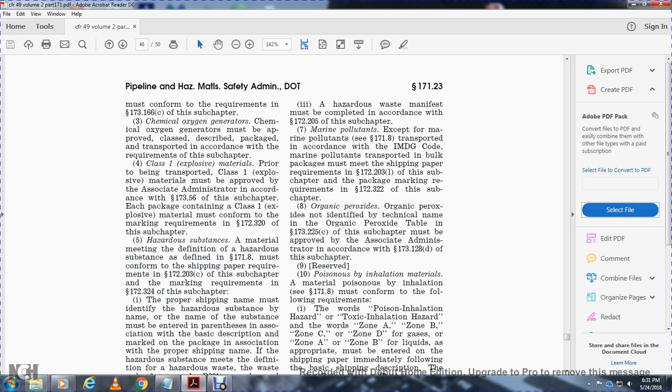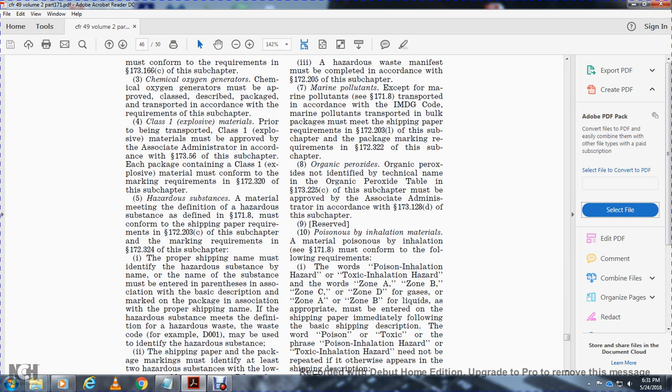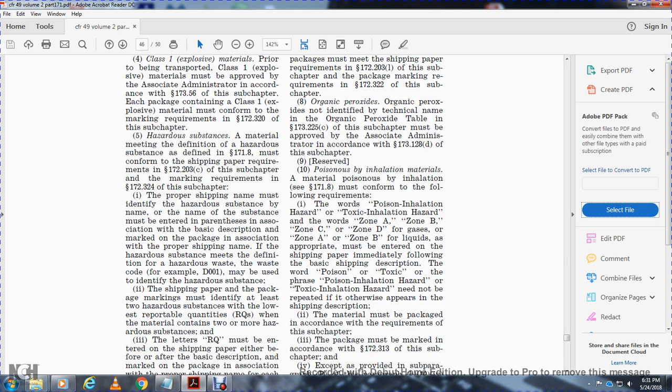A substance or material within the meaning of the definition of hazardous substance defined in 171.8 must conform with the shipping paper requirements of 172.203 of the subchapter and the marking requirements in 172.324 of the subchapter. The proper shipping name identifying the hazardous substance, and the name of the substance, must be entered in parentheses. These are associated with the basic description of the mark for the package associated with the proper shipping name, and if the hazardous substance meets the definition of hazardous waste, the waste code, for example D0001, may be used to identify the hazardous substance.